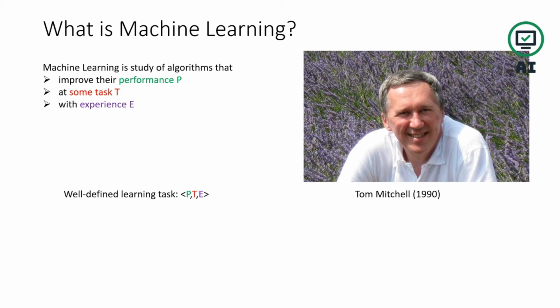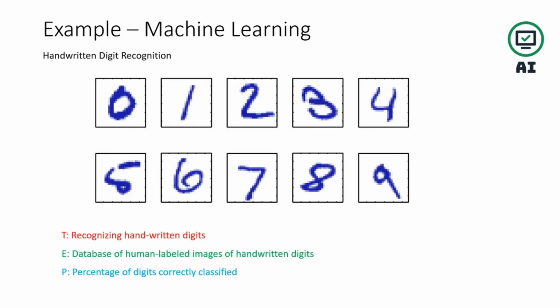So we can have three attributes P, T, E: performance, task, and experience. A well-defined learning task is performance, task, and experience. So let's take one example of machine learning. I will explain what is supervised and unsupervised, but let's take a couple of examples, one and two, that I will be giving here.